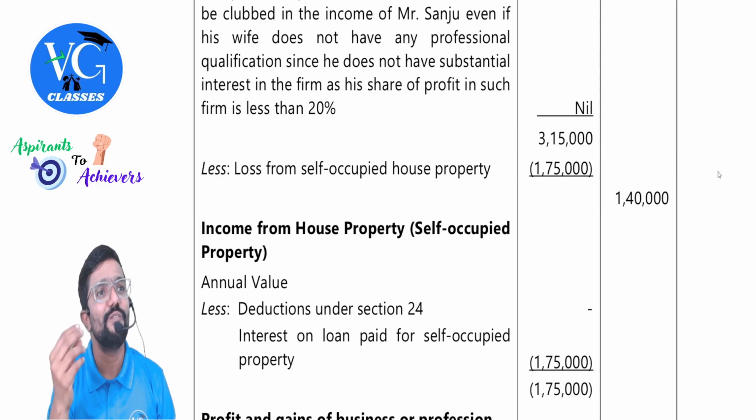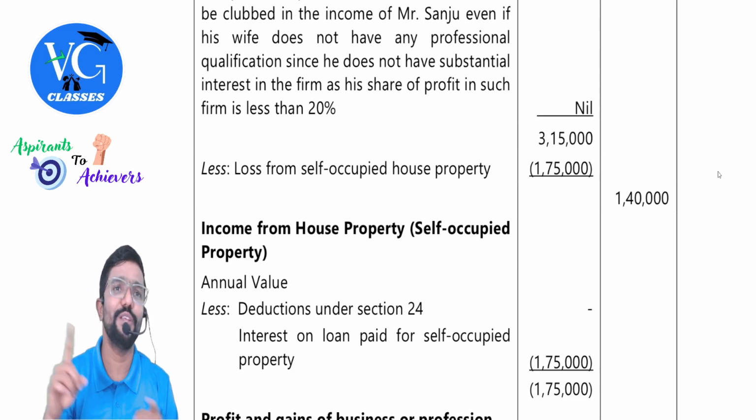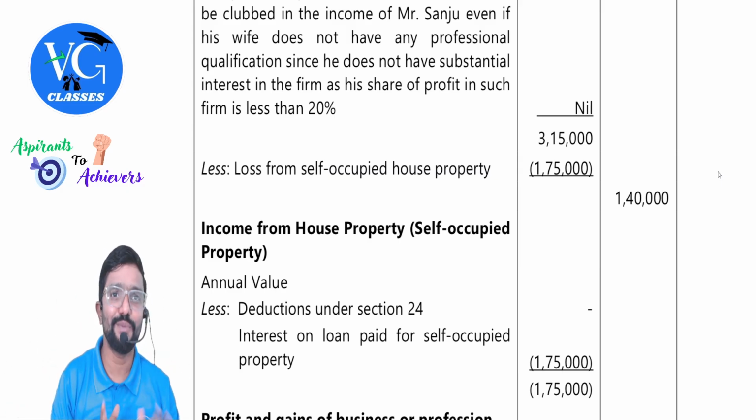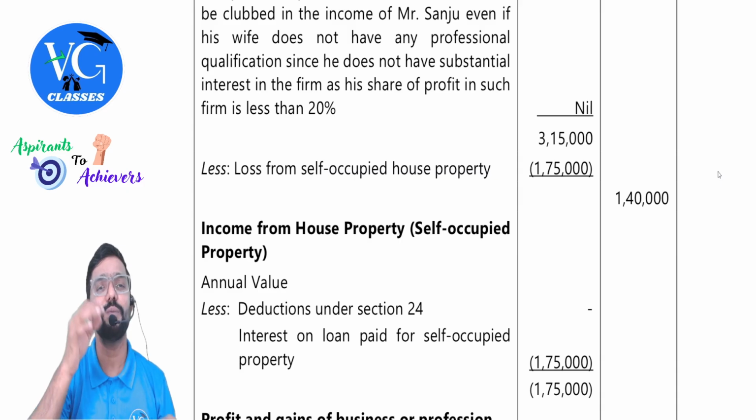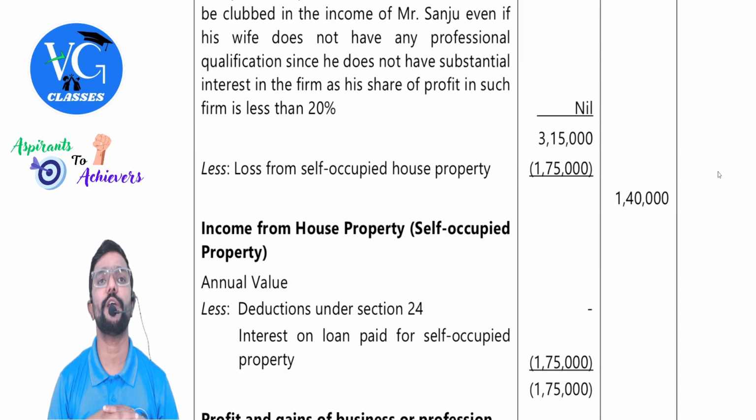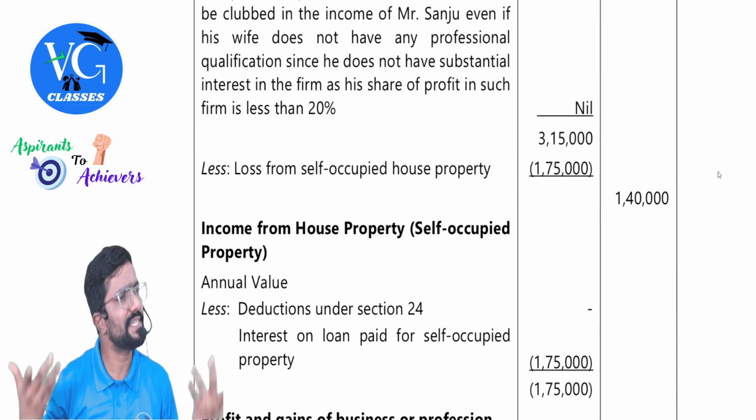Why? When can you have loss from self-occupied property? Only if you have interest. Interest under default regime is blocked. If interest is blocked for self-occupied property, income from self-occupied property under default regime will always be nil. No question of having loss. Got it? But still, in this case, the assessee is following the optional scheme. You will have a loss, and can you set it off against other heads? Yes.